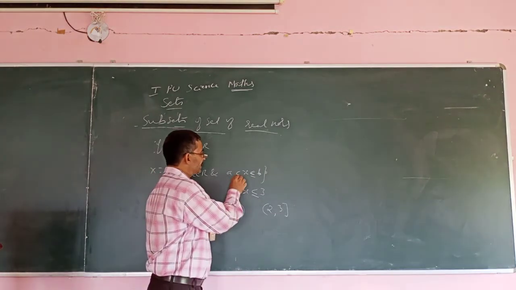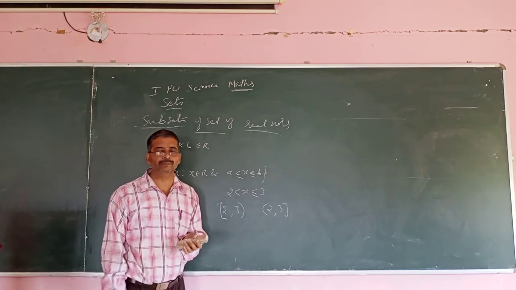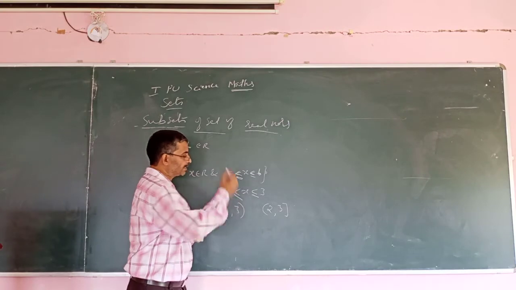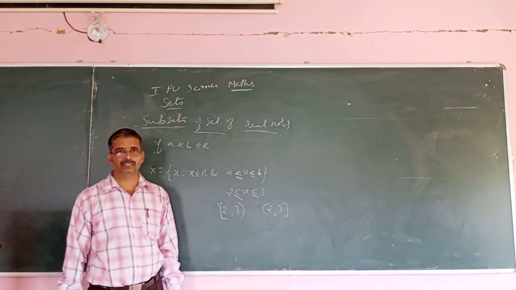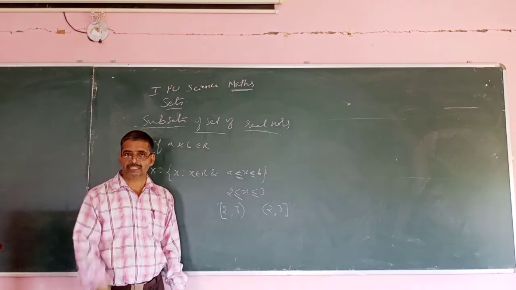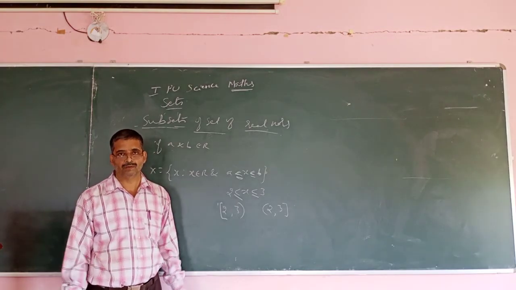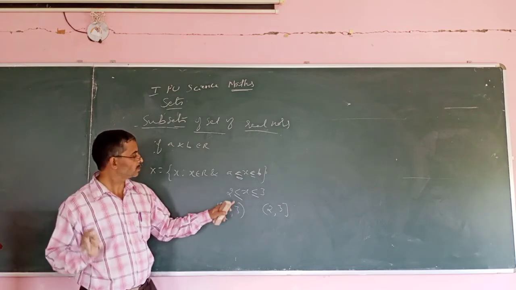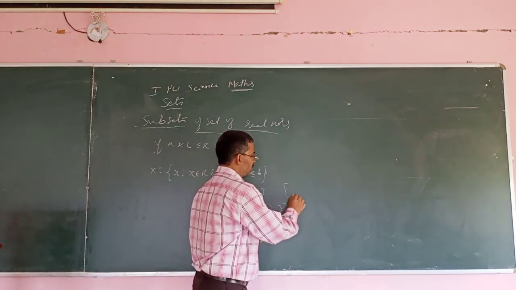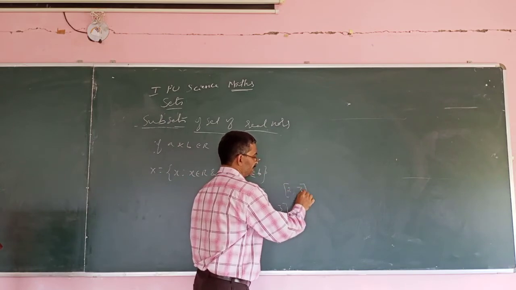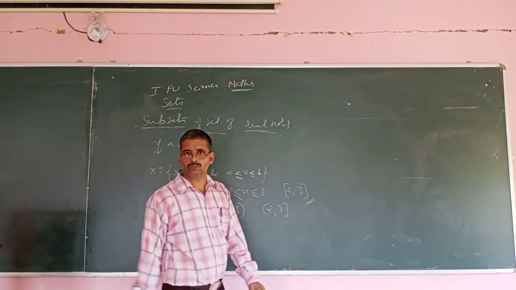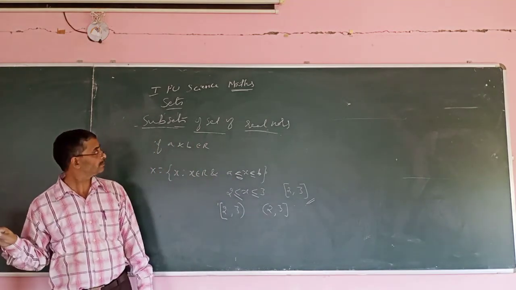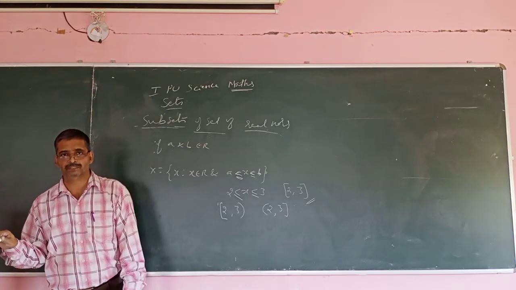Last one, if I write a less than or equal to x less than or equal to b, like 2 less than or equal to x less than or equal to 3, it means that 2 is a member of the set, 3 is a member of the set. All elements in between 2 and 3 are also members of the set. So how to write? We will use both closed brackets, [2, 3]. So this is about intervals, set of real numbers, subsets of set of real numbers.